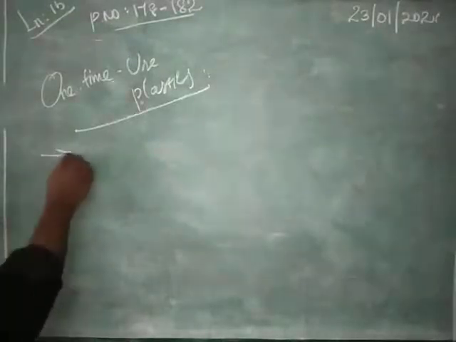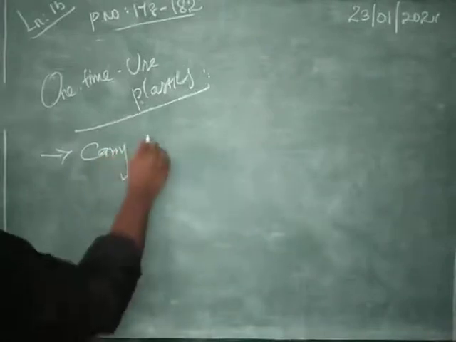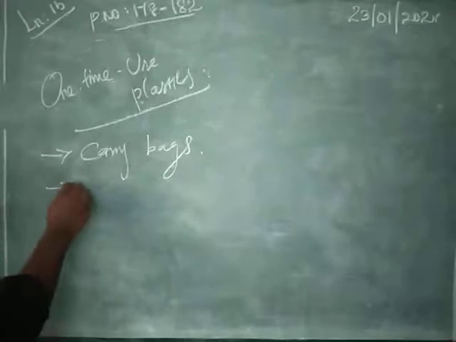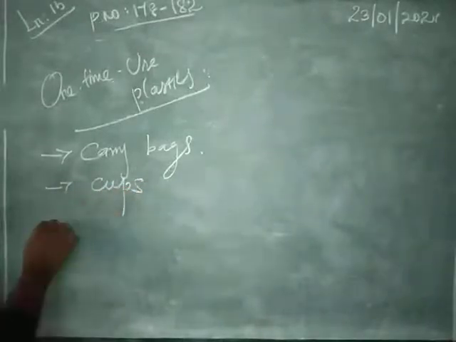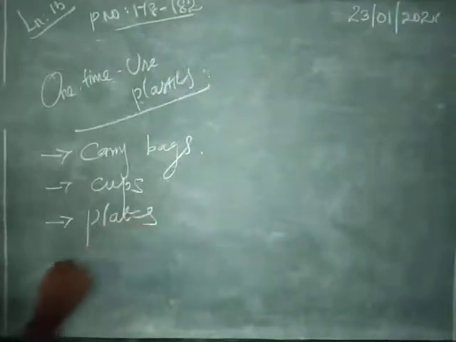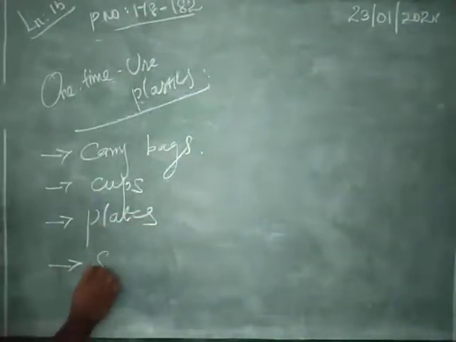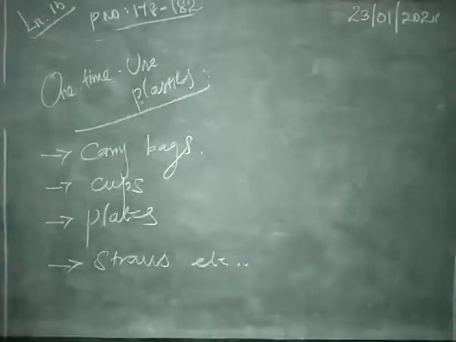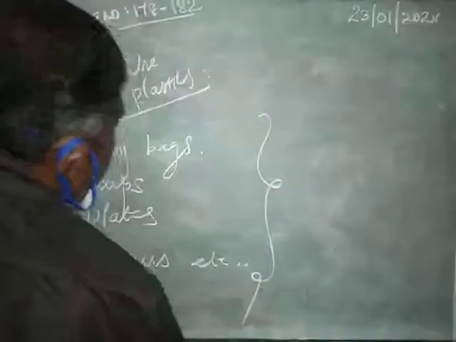What are the things? Carry bags. Second one, cups. Third one, plates. Next one, straws, etc. These are all the materials we use only one time, not regularly. We use them once and throw them outside, so they pollute our environment.